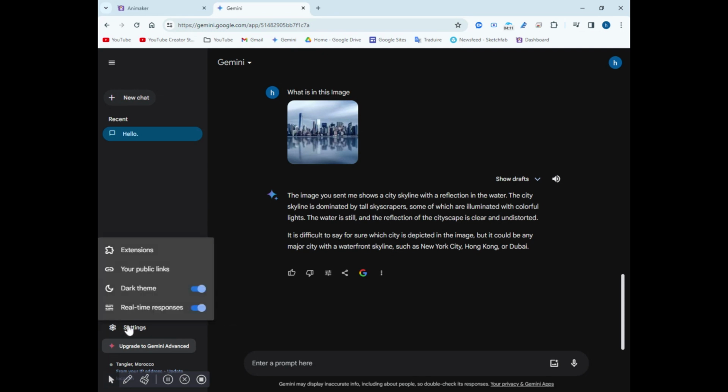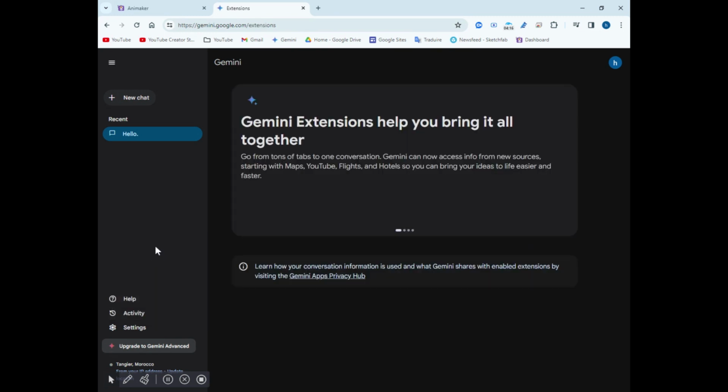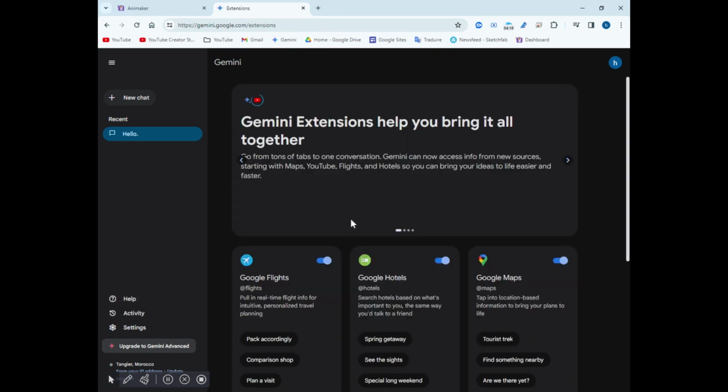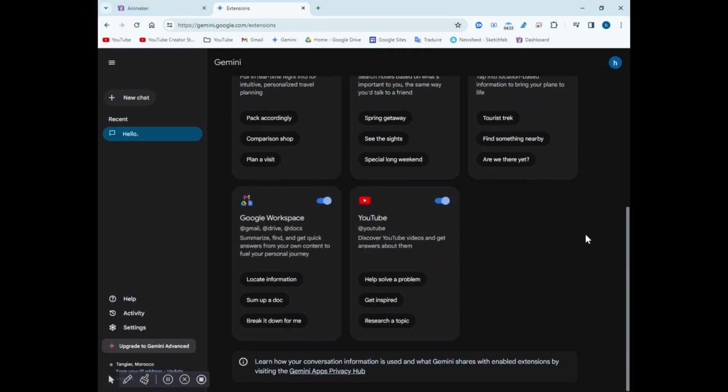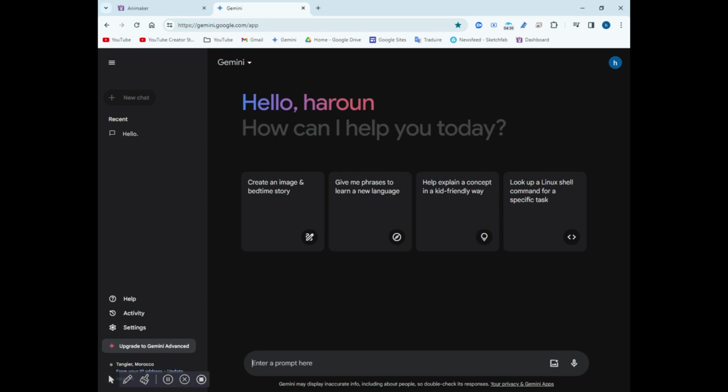Here, let's go to settings. And here are extensions. Here, you can activate extensions just from here. You can see one called YouTube. Here, let's go to the AI and click on new chat. And then ask him,